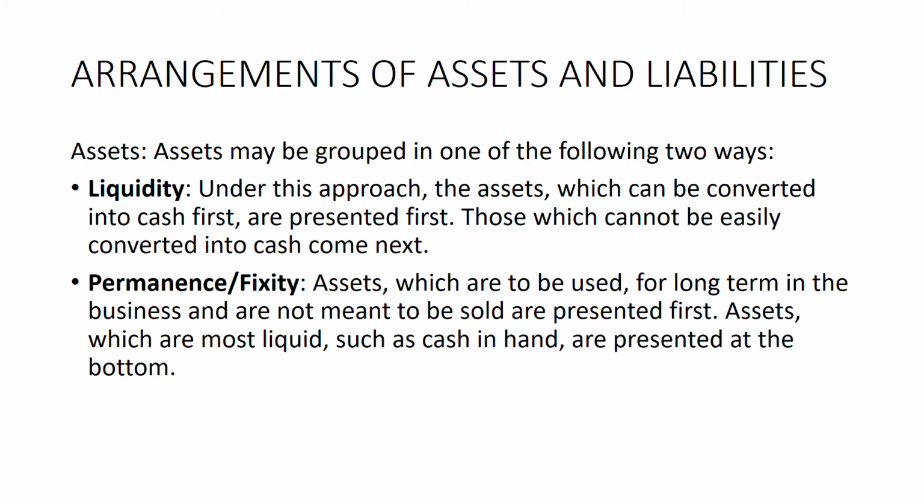Liquidity means the sequence followed based upon the liquid position of the asset, that is, those assets which can be converted into cash first are written first, and those which cannot be easily converted into cash come next. Whereas in case of fixity or permanence, those assets which are purchased and used with an intention to be used for long term in the business are written first, and those assets which are most liquid, such as cash in hand, stock, etc., are presented at the bottom.